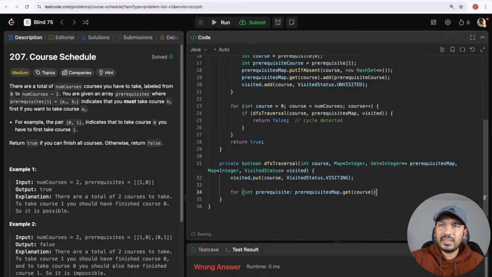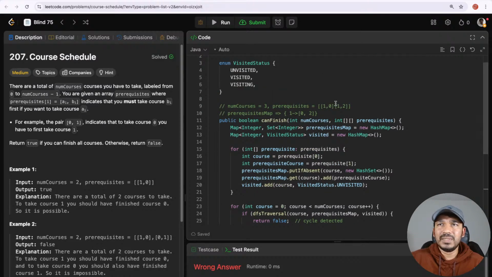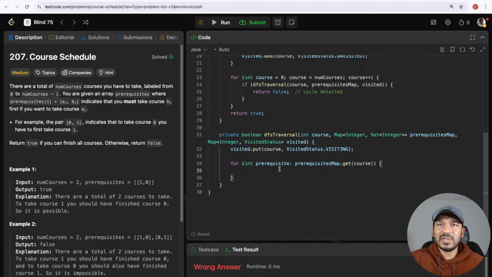Okay, and then what we should do, before that, a course might not have any prerequisites. Let's say we are iterating through 0 or 2. 0 or 2 does not have any prerequisites, right? There is no information about that. So we can just complete it without having any cycles or anything. So in those cases, we can just return it as false directly.